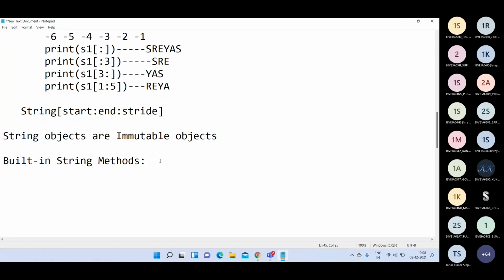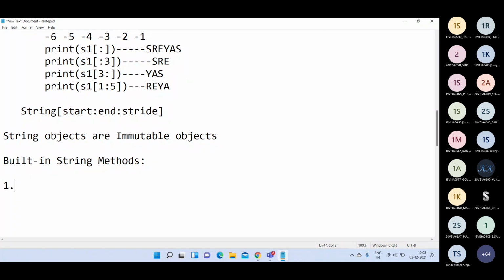Okay, now the next one is built-in string methods. There are various methods in Python for handling string objects. That means to perform some operations on strings, we use some of the predefined methods available in Python.